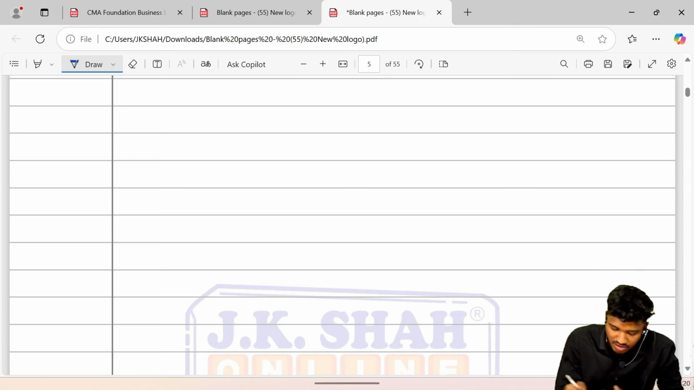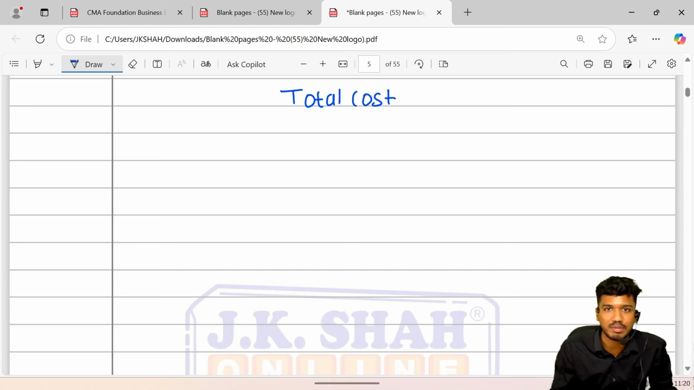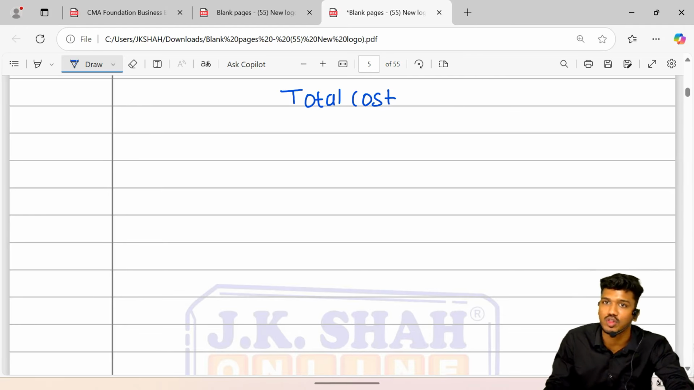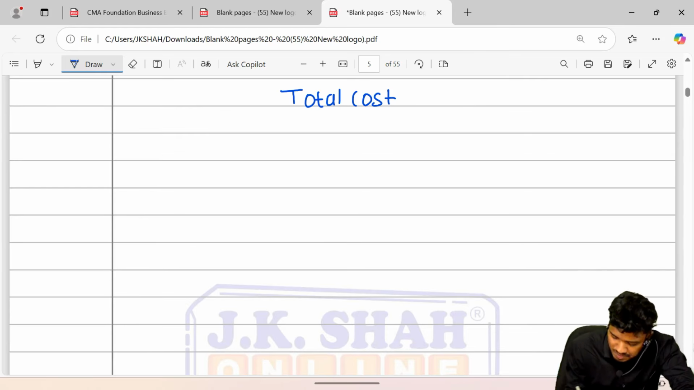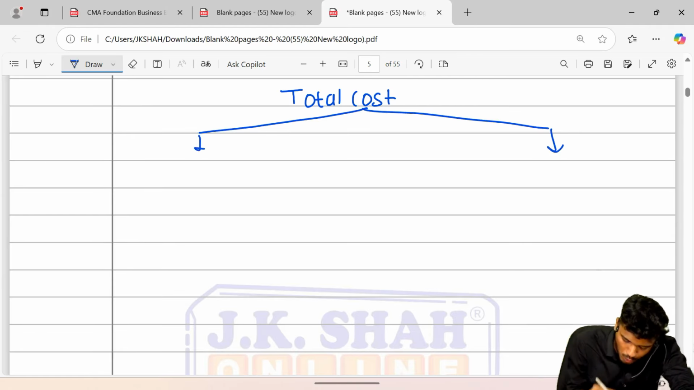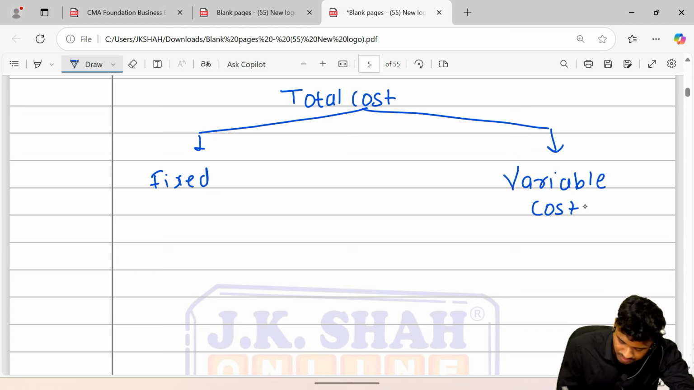Okay, first guys, there is a cost called total cost. Whenever we start a business, we are required to put in some amount of investment. That is called a cost. Cost is in the form of expenditure which is required to be made in order to start, run, operate and manage the affairs of the business. So the total cost is nothing but inclusive of two costs: one is fixed cost and another one is called variable cost.